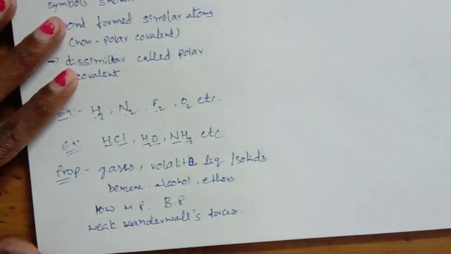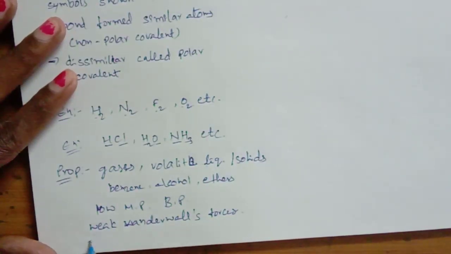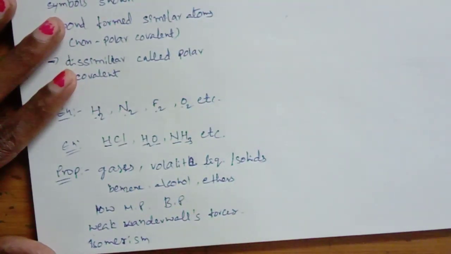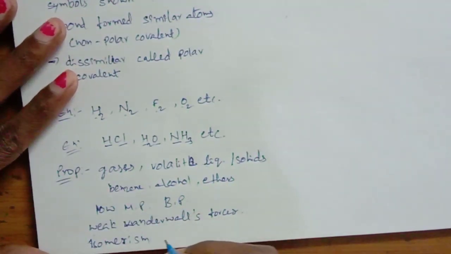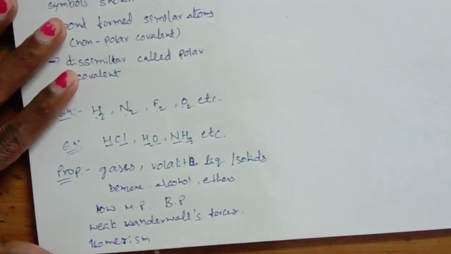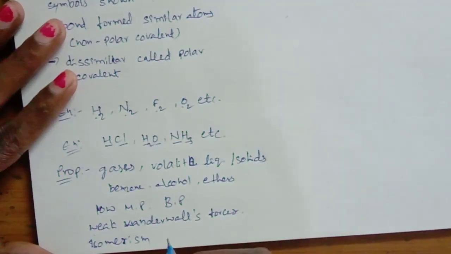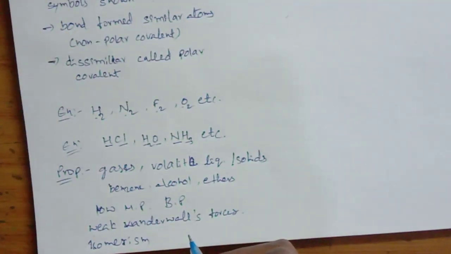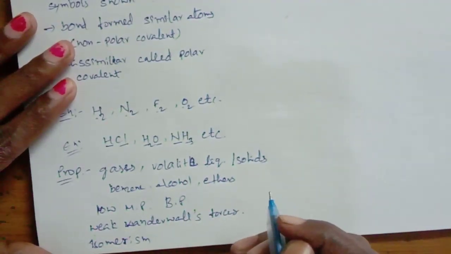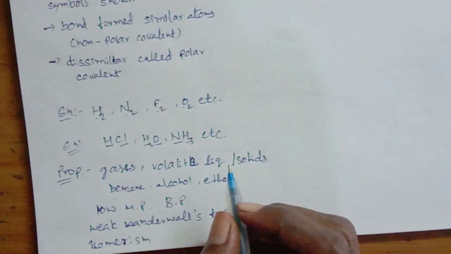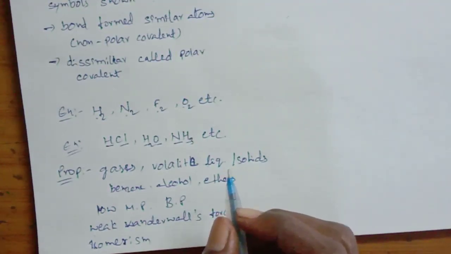Next, these exhibit isomerism. In this, so many isomers are formed. So these compounds exhibit isomerism, and also the chemical reactions are very slow, and also the covalent bond reactions are reversible reactions.